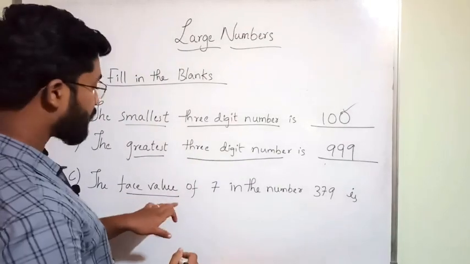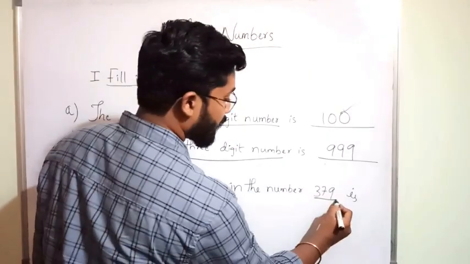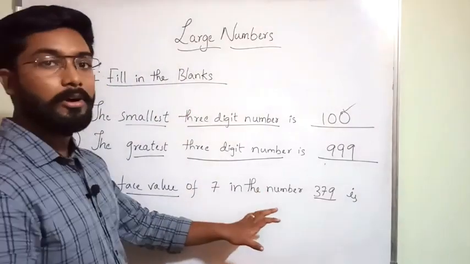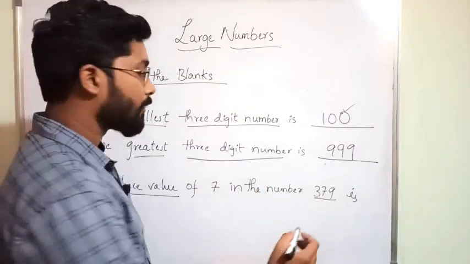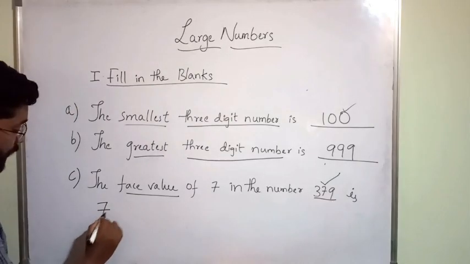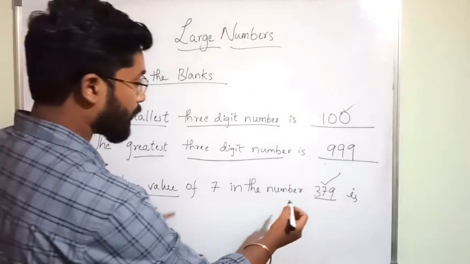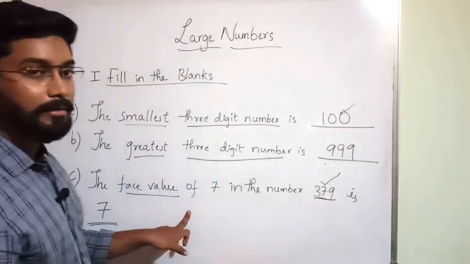He is asking the face value of 7 in the number 379. The face value of a number is the number itself. So the answer is 7. 7 is itself the face value in the number 379.